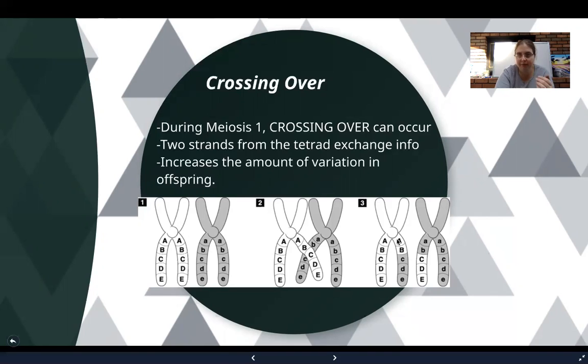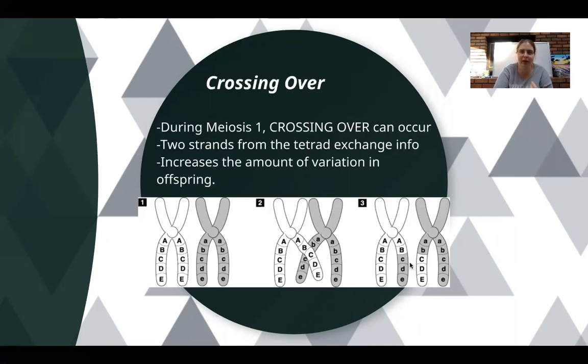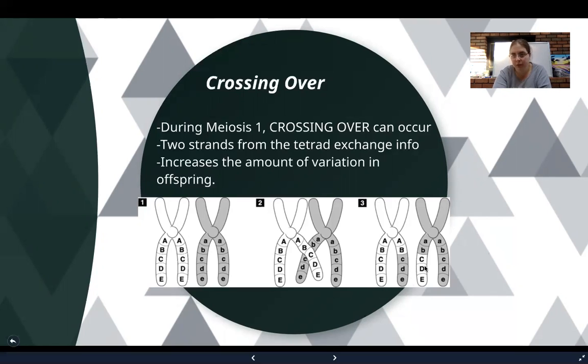Now, we don't have different letters, we just have different variations of those letters, which means that we have new combinations of alleles for the exact same genes. So we're not adding new information, we're just changing the type of information. We still have A through E on all of the chromosomes or sister chromatids, but now we just have new combinations of capital versus lowercase. So this is what crossing over is.